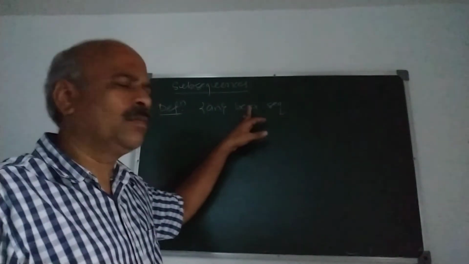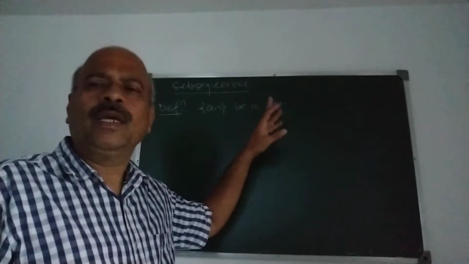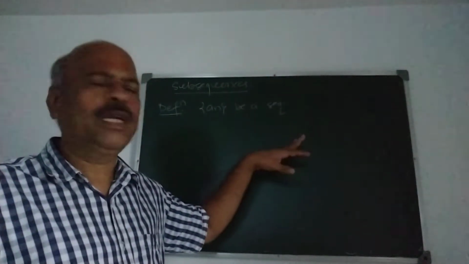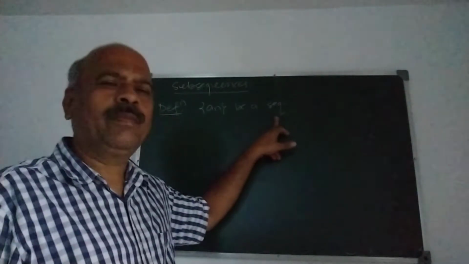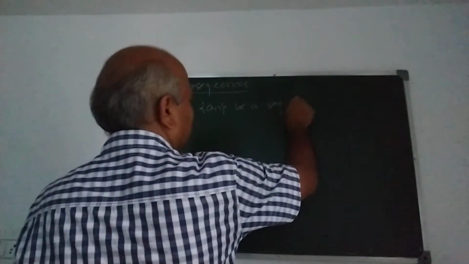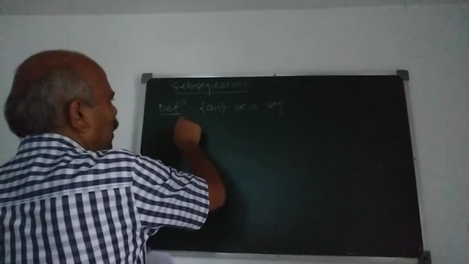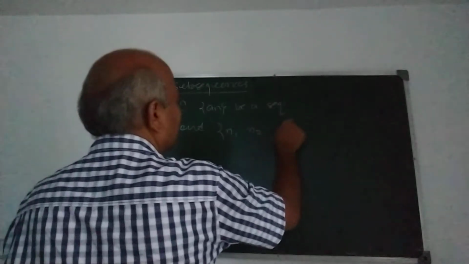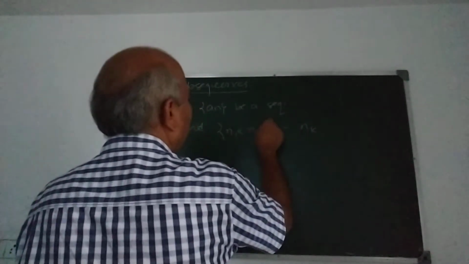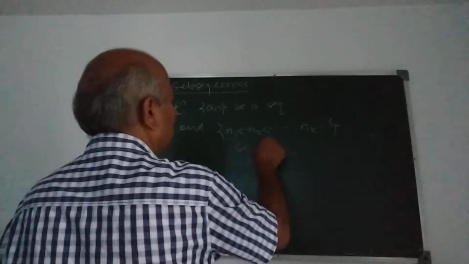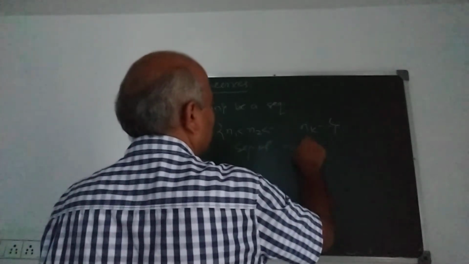What is the definition of a sequence? It is a function from natural numbers to reals. And a sequence is denoted by usually writing its nth term. Let an be a sequence and n1, n2, etc., nk be a sequence of natural numbers.